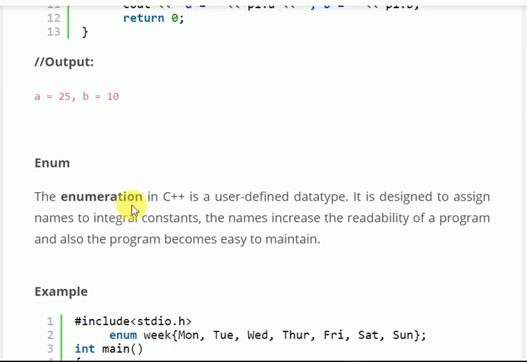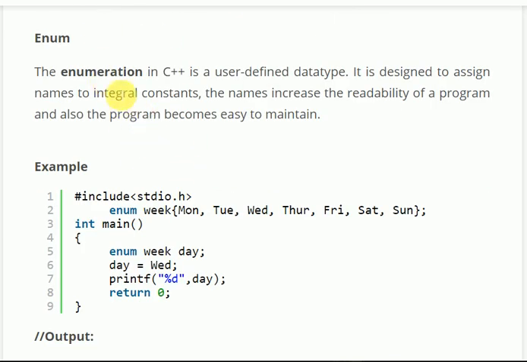Enum is a user defined data type. Enum means enumerator, a user defined data type in C++. It is designed to assign names to integral constants. The names increase the readability of a program, and also the program becomes easier to maintain. Integer constants. The names increase the readability of a program, and the program becomes easier to maintain.